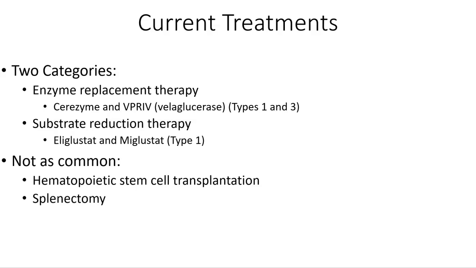Some of the FDA-approved therapies are Cerezyme, VPRIV, and velaglucerase, and a lot of times those that have types 1 and 3 Gaucher disease are eligible for this therapy.